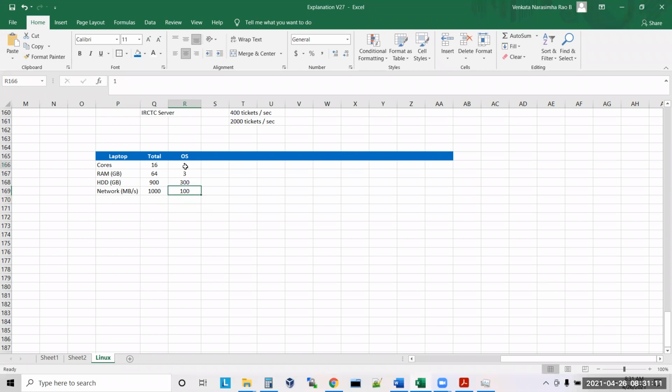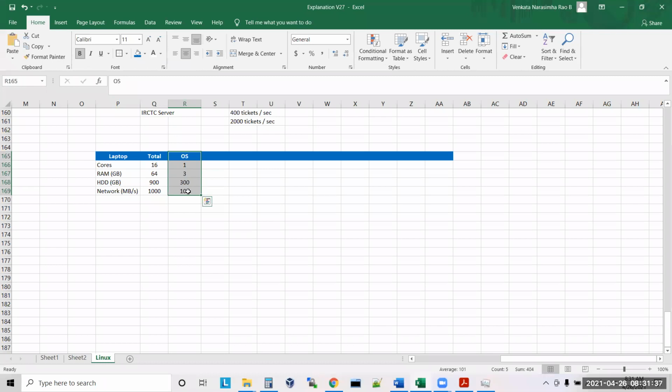So to run my Windows on this machine, I require one core, 3 GB RAM, 300 GB of hard disk, and 100 MB per second of speed. This is what I require, sir.